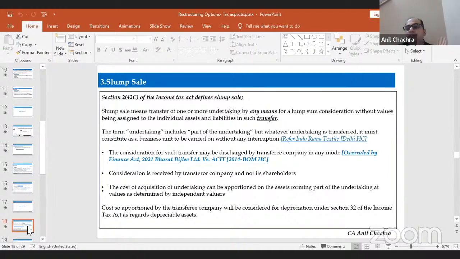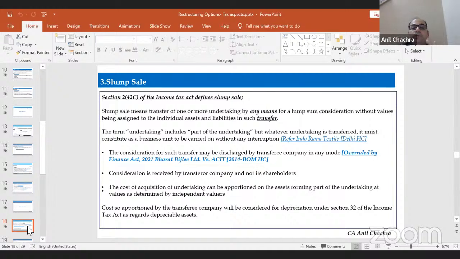So the cost of acquisition. Now the question would be, the cost of acquisition of the undertaking can be a portion of the assets forming part of the undertaking at the value determined by the registered valuer. Sections 47 and 49 have prescribed that whatever costs appear in the books of the transferor company, for the amalgamation as well as for the demerger, that will become the cost for the resulting company as well as for the amalgamated company, meaning the transferee company. Here, there is no value assigned particularly, right?